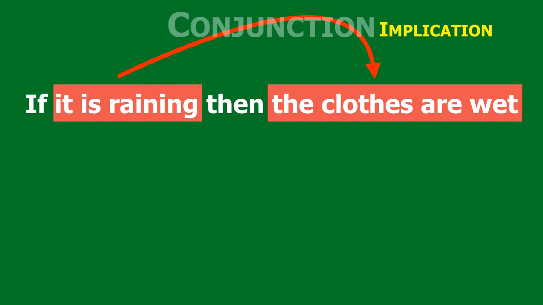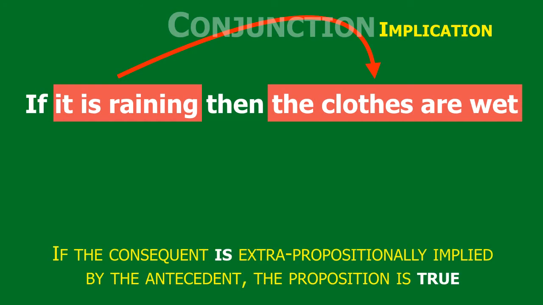So a conjunctive conditional proposition asserts a connection between the truth of two propositions. It asserts that when the antecedent is true, then the consequent must also be true. This is something that's asserted in the proposition, and this then corresponds to reality. So if the consequent, i.e. the second proposition, is in reality, in other words, extra-propositionally implied by the antecedent, the proposition is true.